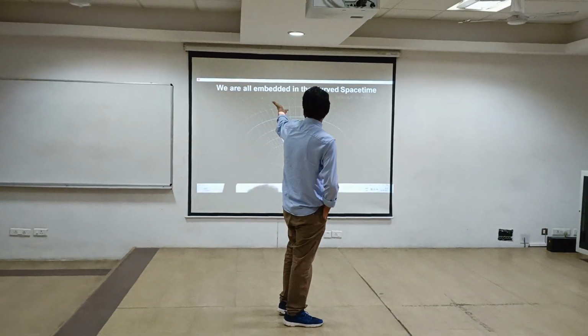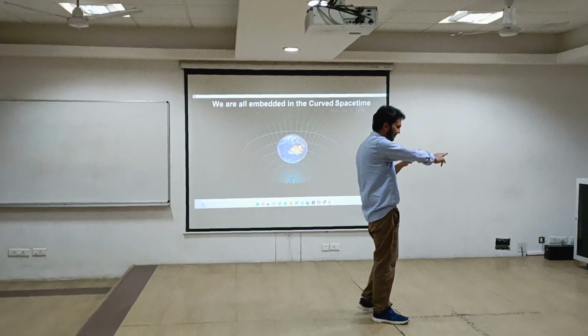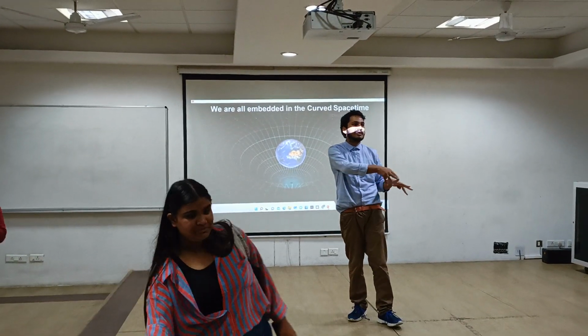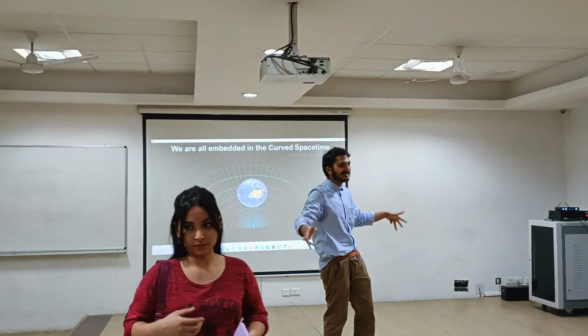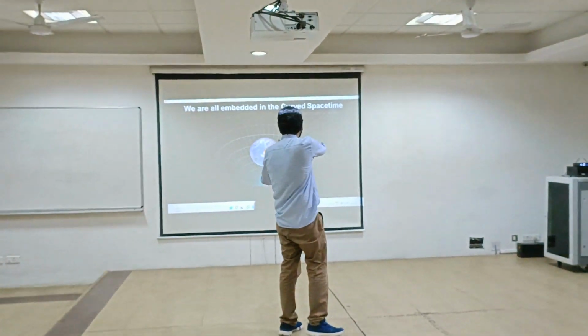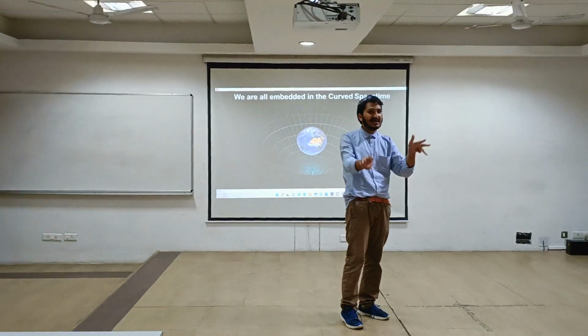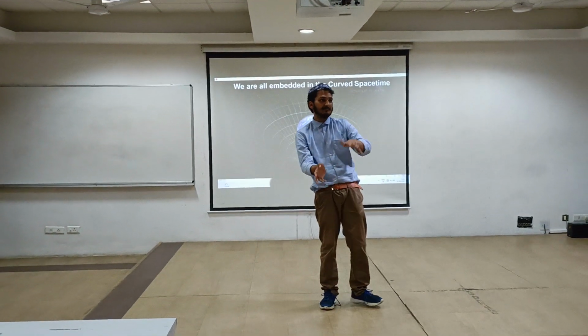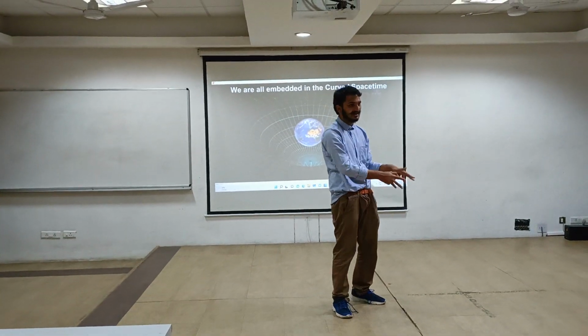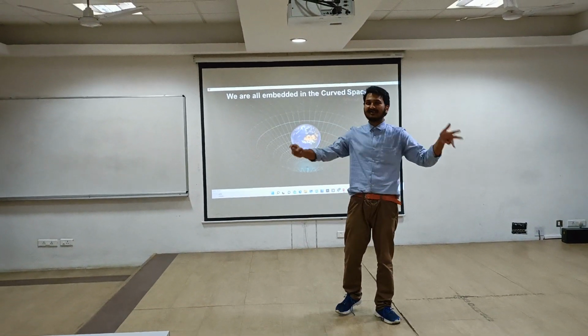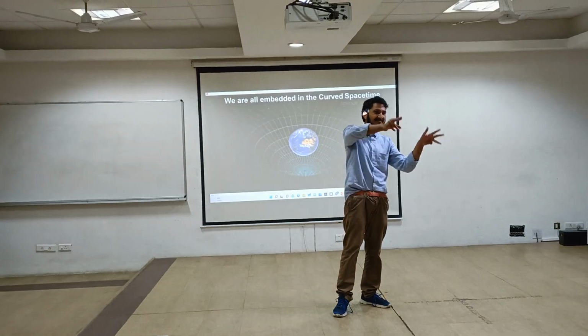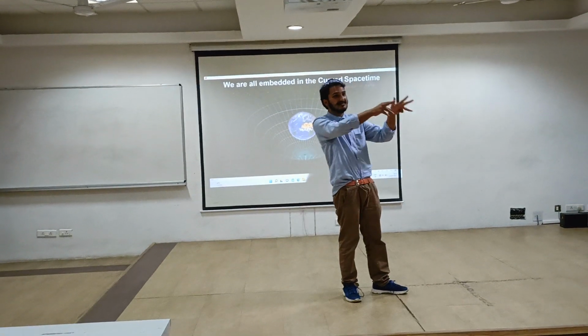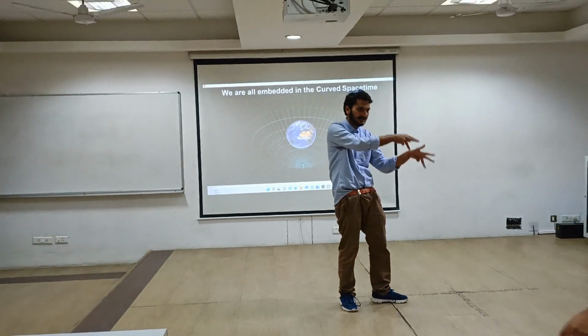So this is basically a pictorial representation of how Earth is distorting the space around it. It is curving the space-time around it, making it like this. And whenever you hit a cricket ball, it follows a parabola because of the geodesic equation that Einstein introduced. It follows a geodesic because in a curved space-time, a parabola is the path which a cricket ball should follow when you hit a ball.